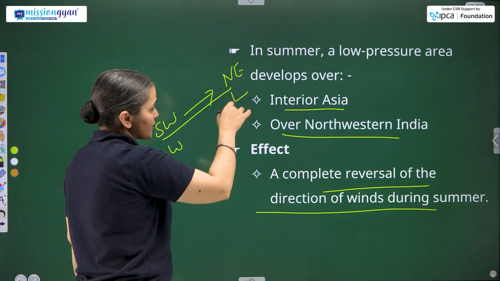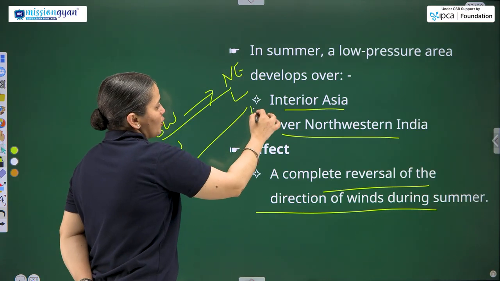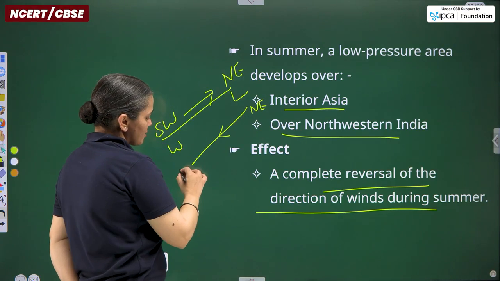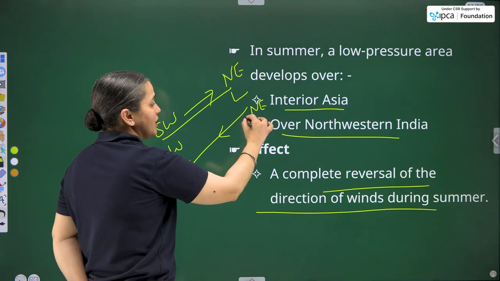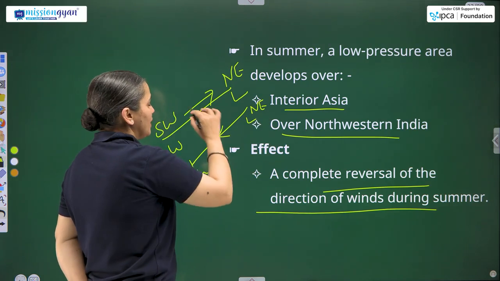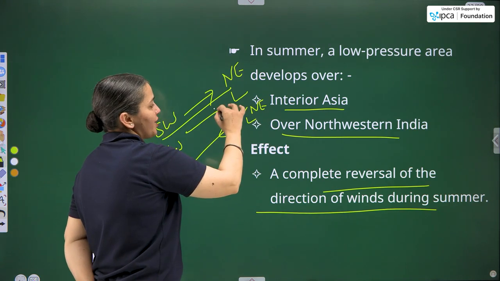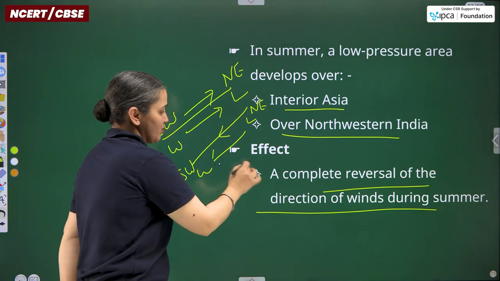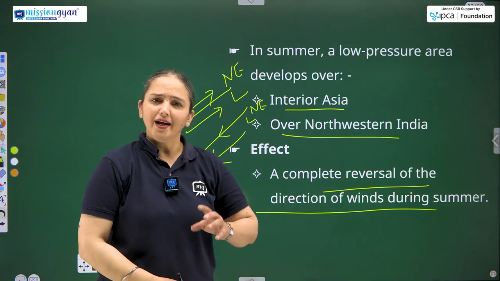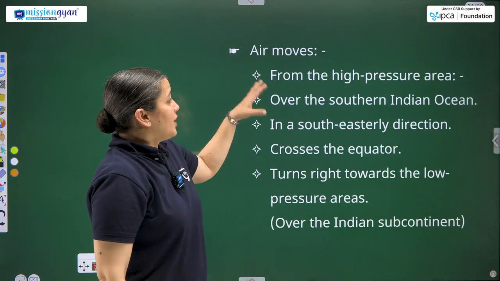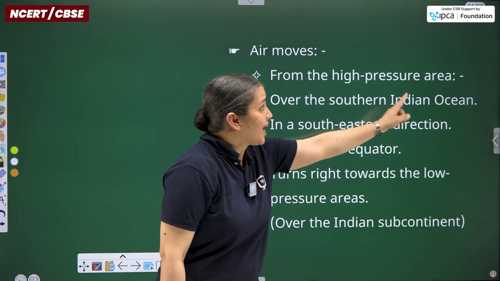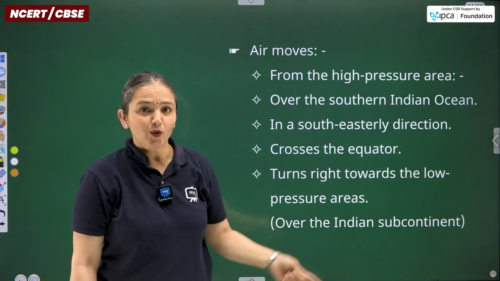And in the reversal, it blows from northeast towards the southwest part, so from land to water. So these are carrying more water vapor, these are carrying less water vapor. This is the entire concept.